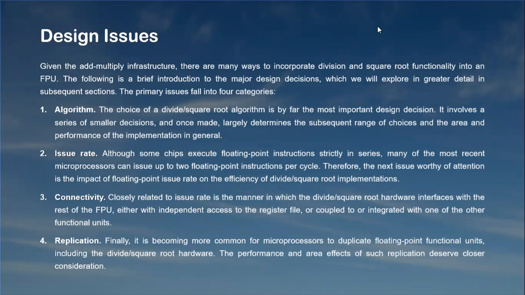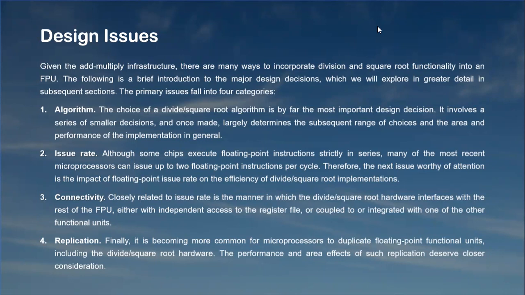Given the add multiply infrastructure, there are many ways to incorporate division and square root functionality into an FPU. The following is a brief introduction to the major design decisions, which we will explore in greater detail in subsequent sections. The primary issues fall into four categories: algorithm, issue rate, connectivity, and replication. The choice of divide or square root algorithm is by far the most important design decision. It involves a series of smaller decisions, and once made, largely determines the subsequent range of choices and the area and performance of the implementation in general.